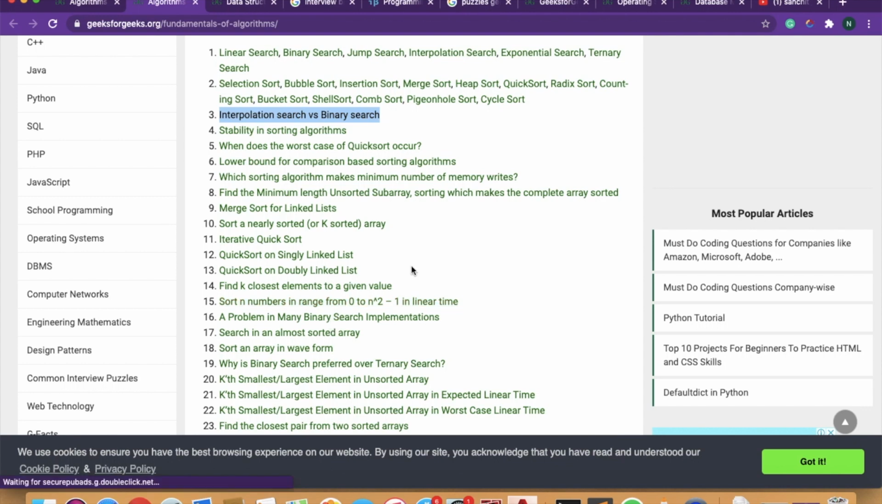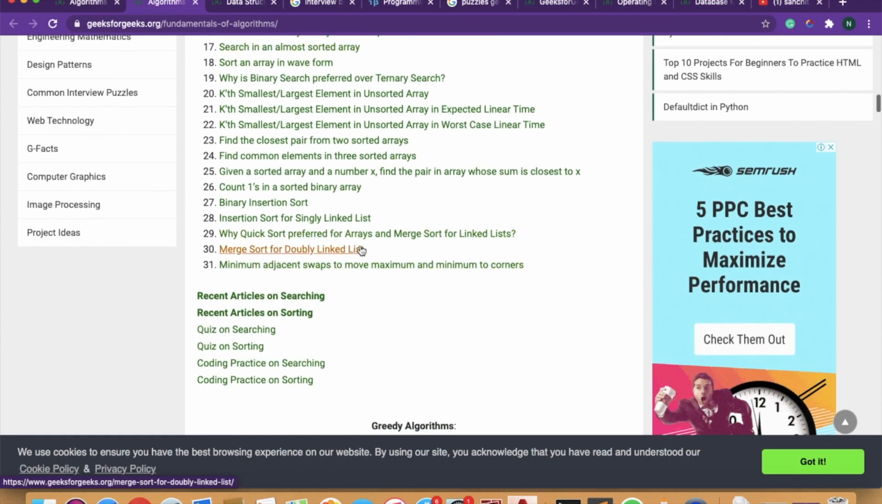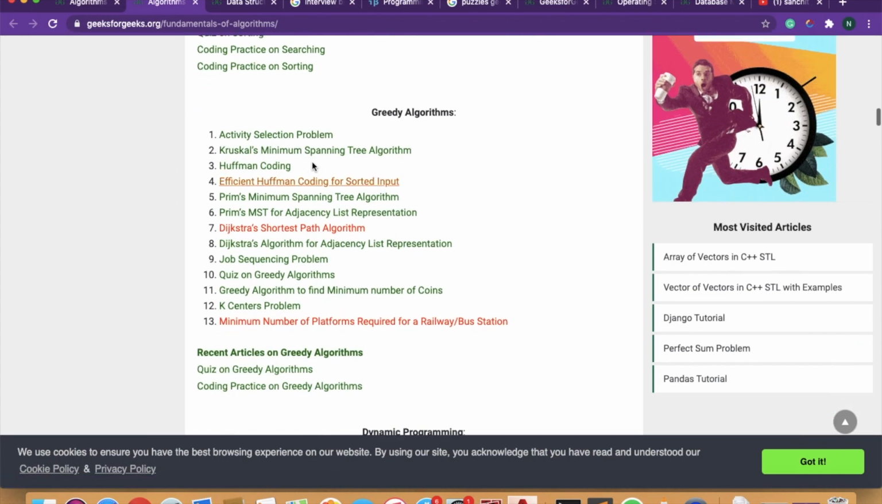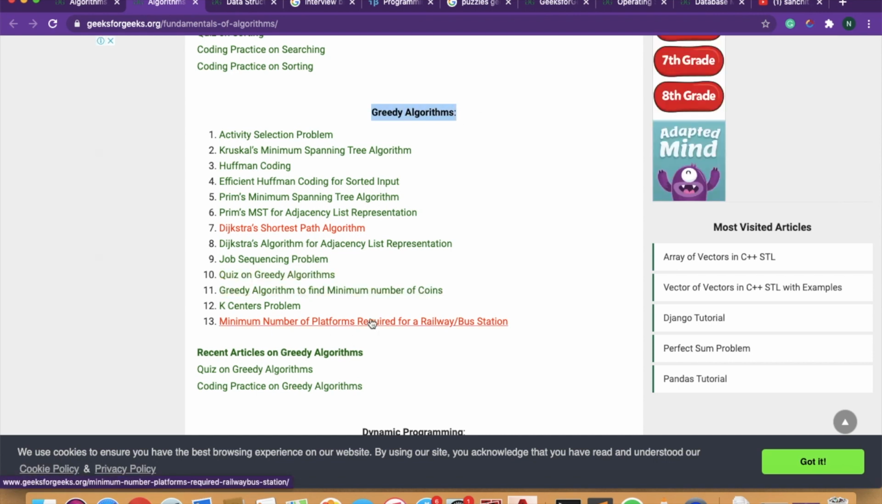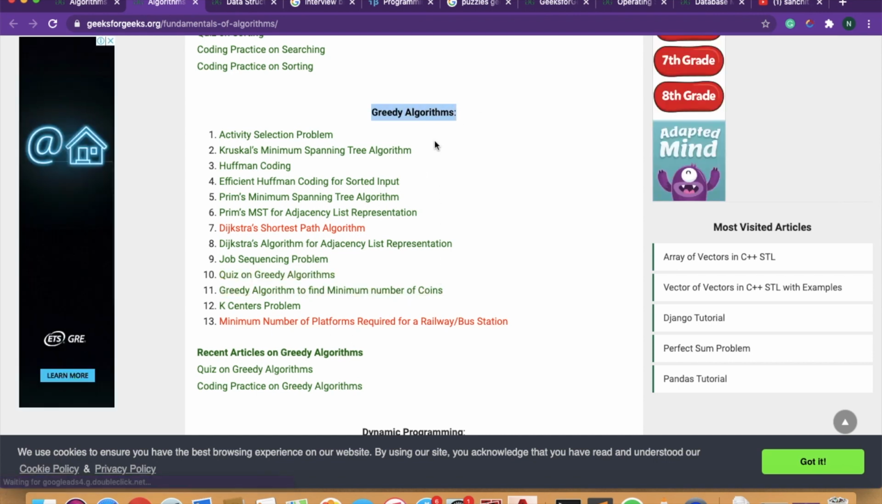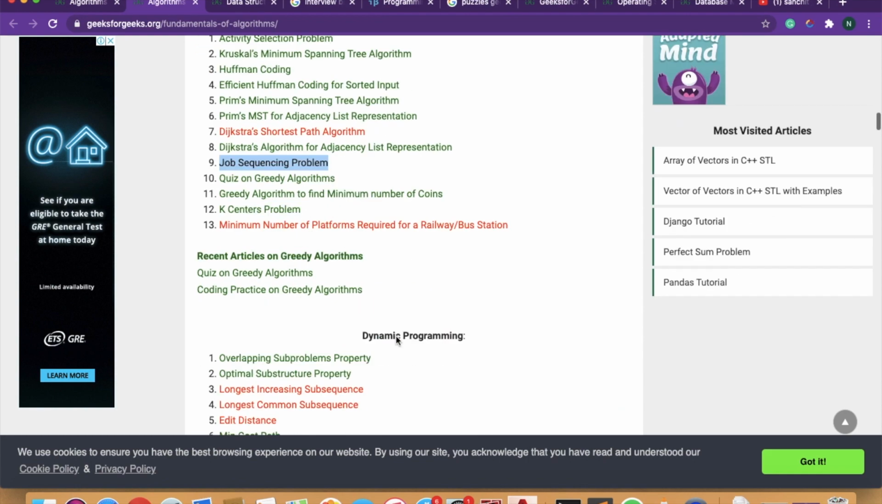And the rest of the topics are quite important, so you need to do all these 31. Okay, in greedy you need to implement all these 13, and all these 13 are important. And most important is this activity selection problem. This problem you might get in your written coding test also. So this is important, and job sequencing problem is quite important. These two are quite important, but you have to do all these 13 problems.